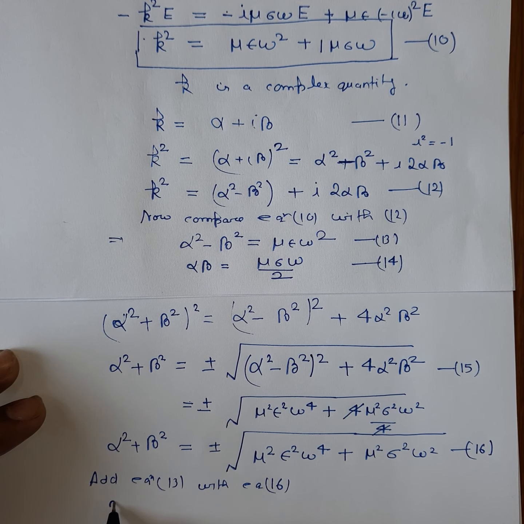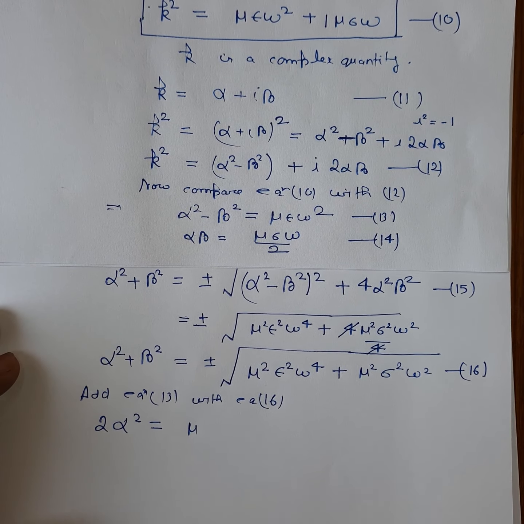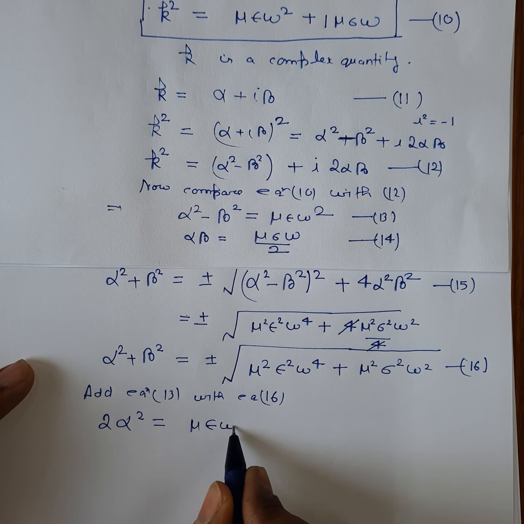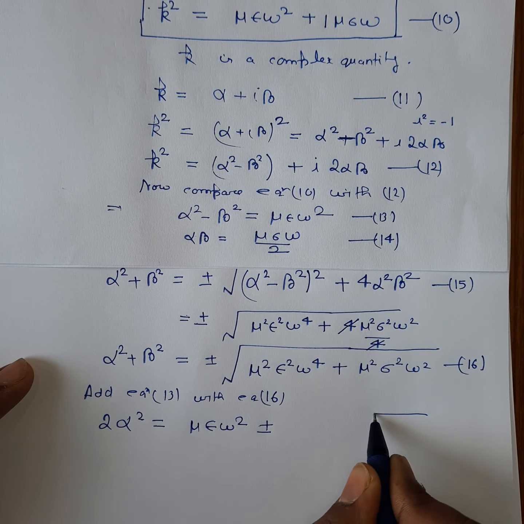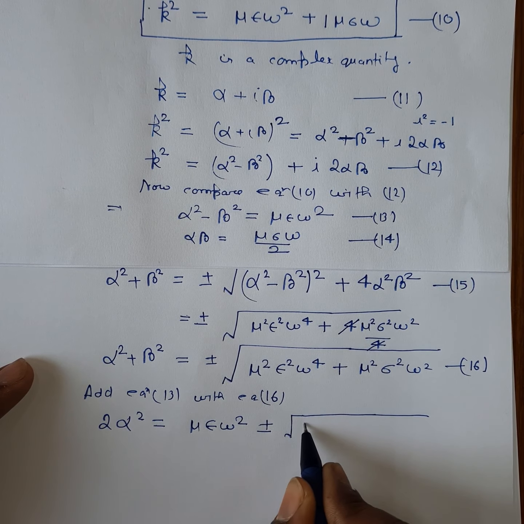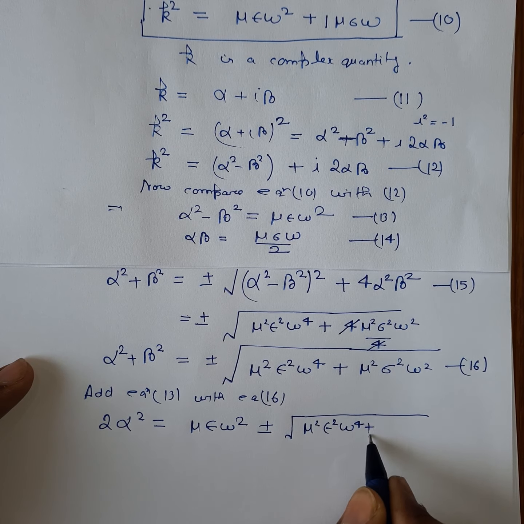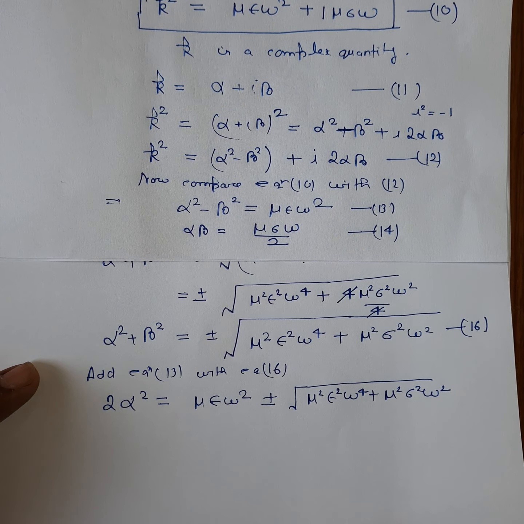you will get 2 alpha square is equal to mu epsilon omega square plus minus this term, mu square epsilon square omega to the power 4 plus mu square sigma square omega square.